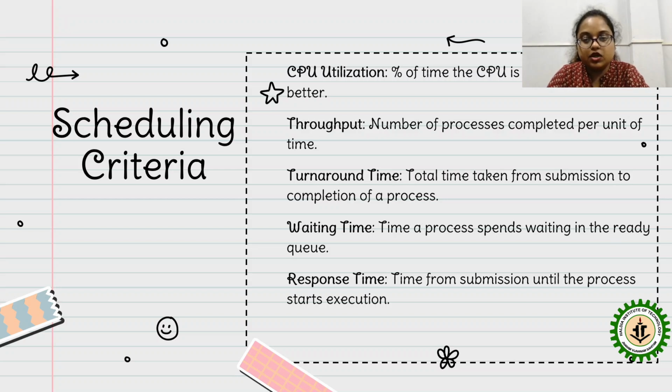Waiting time is the time a process spends waiting in the ready queue. In case of an OS, we have some waiting time, that is the time for which the process has been waiting in the ready queue before it gets the CPU. Then what is response time? It is the time from submission until the process starts its execution.